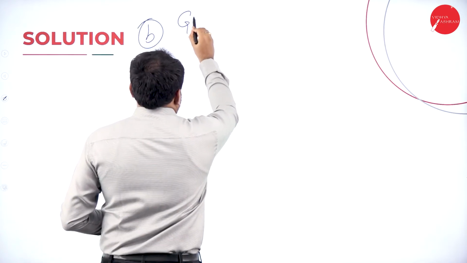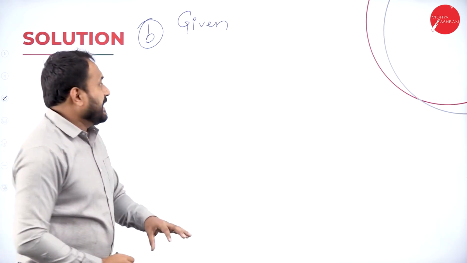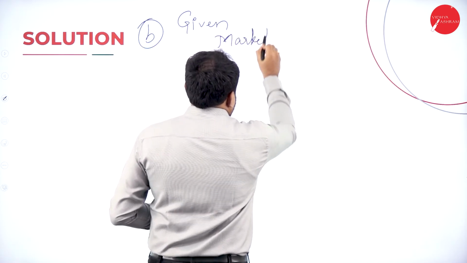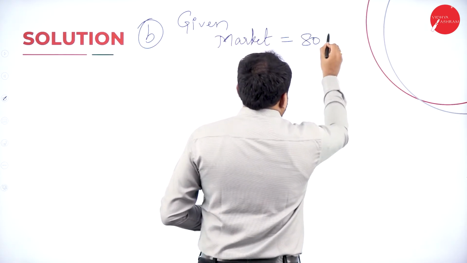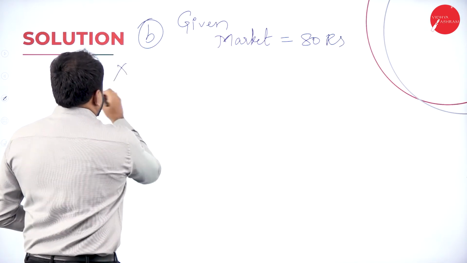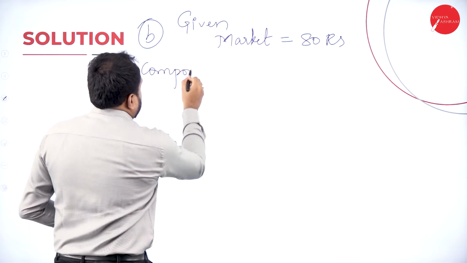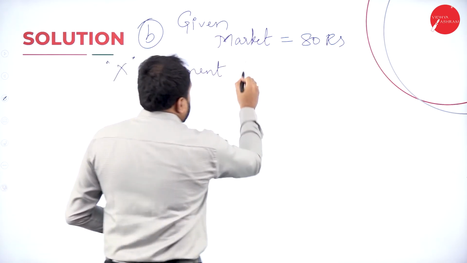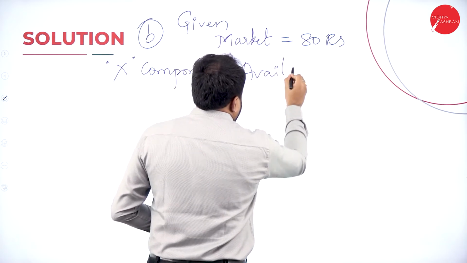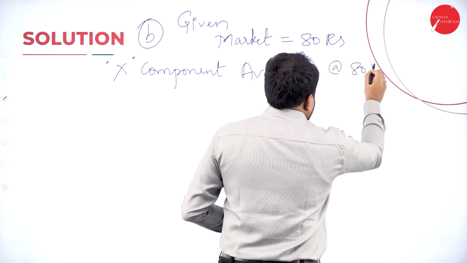Now for B, what is the given thing? Again you write given. It's available in the market for how much? Market is equal to 80 rupees. Now we know that component X is available at 80 rupees.